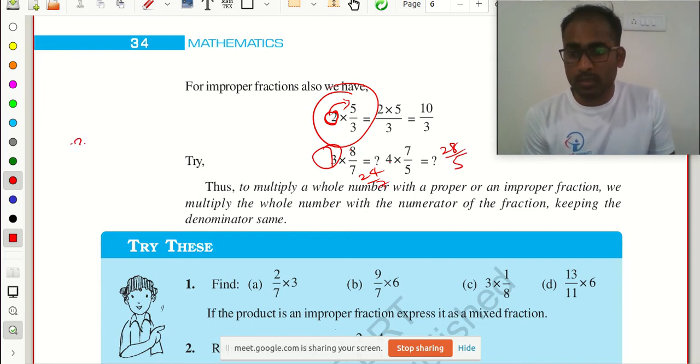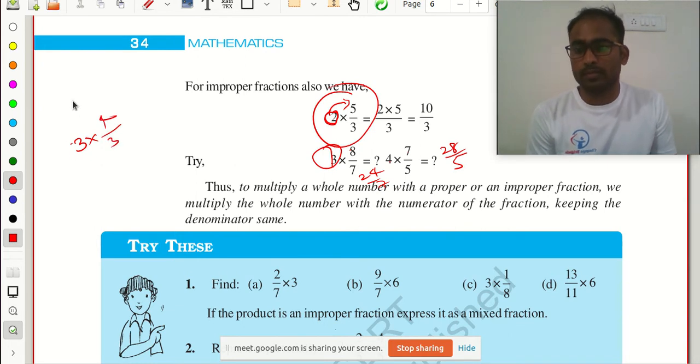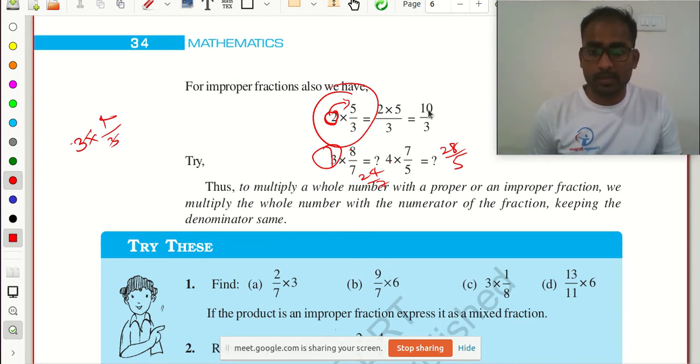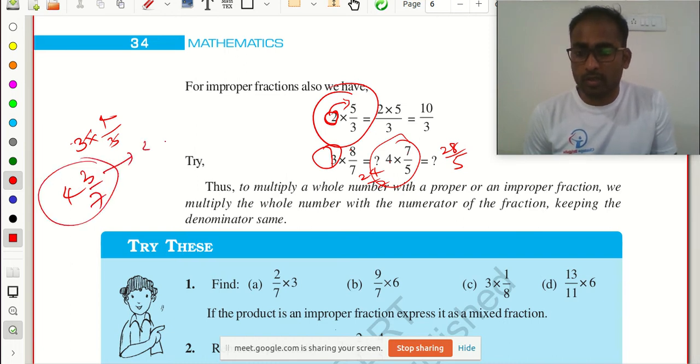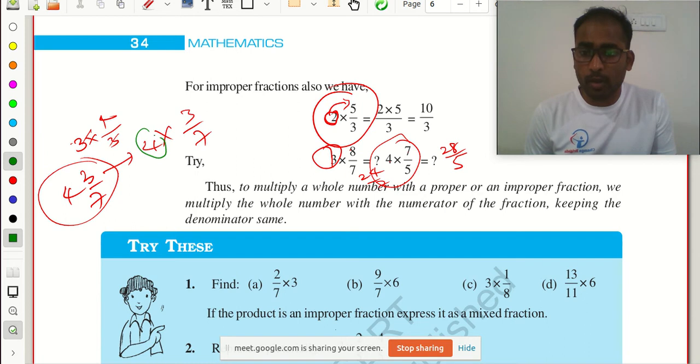Like this, 3 multiplied with... Yes. No, this is not a mixed fraction. See, this is multiplication. A mixed fraction is 4, 3 by 7. This is a mixed fraction. 4 multiplied with 3 by 7 is nothing but me multiplying a whole number with a fraction. This and these are different. Suppose if I do not multiply, what is the value of this one? 7 4s are 28. 28 plus 3, 31 by 7. This is its value.